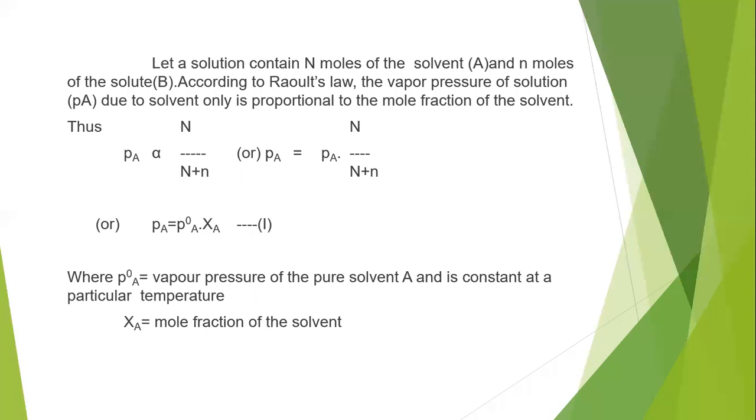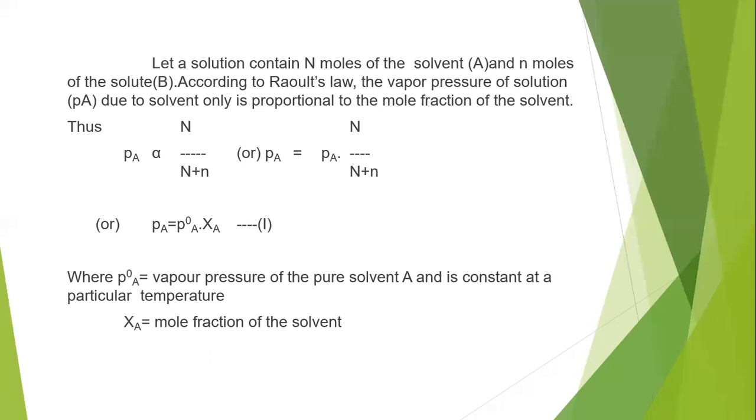So the vapor pressure of a solution, that is PA, is directly proportional to the mole fraction of the solvent. How can we calculate the mole fraction for either solute or solvent? For a solvent, it is the number of moles of solvent divided by the total number of moles of solute plus solvent. For a solute, it is the number of moles of solute divided by the total number of moles of the solution, that is solvent plus solute.